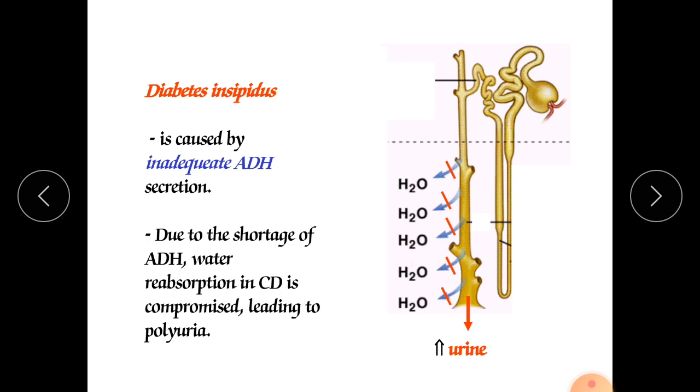What will happen? It will come again into our collecting duct, and due to which more bulk of urine occurs, and more urine is produced. It is called polyuria. So that typical condition is called diabetes insipidus.